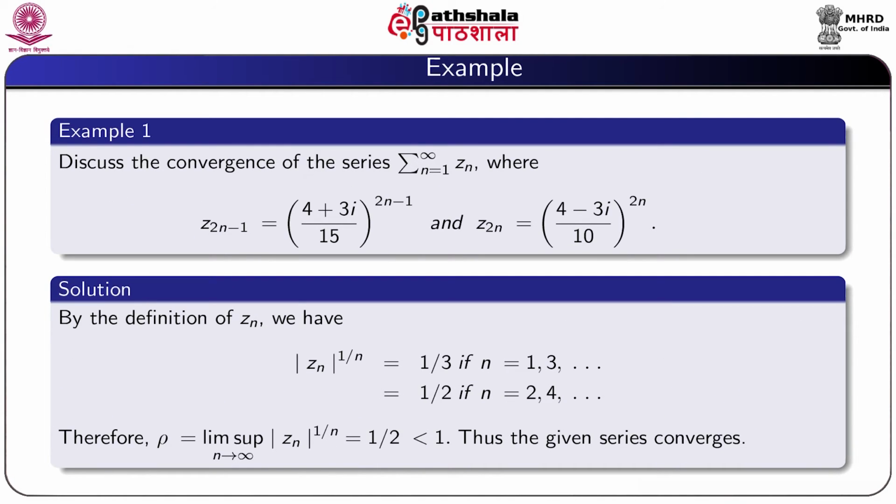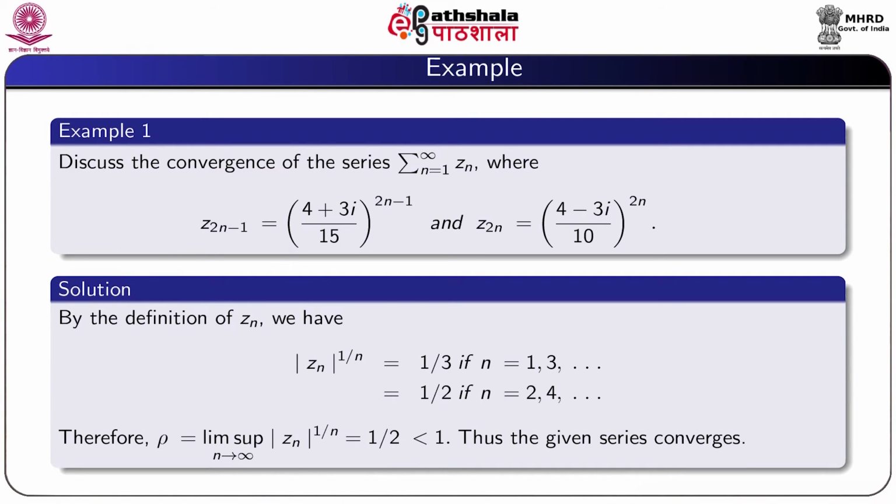Now we consider an example. Discuss the convergence of the series Z_n where Z_{2n-1} is equal to (4+3i)/15^{2n-1} and Z_{2n} is equal to (4-3i)/10^{2n}.